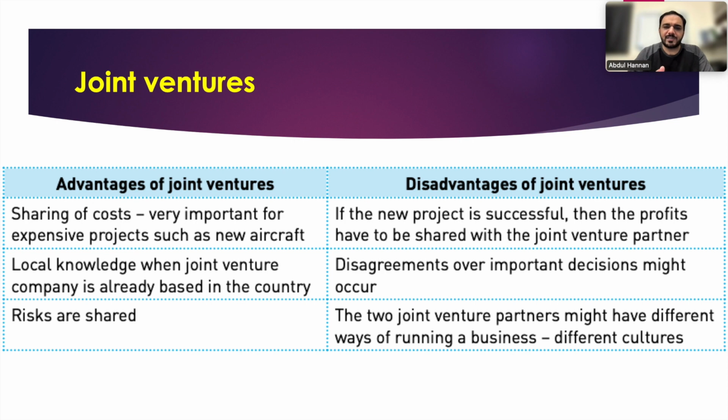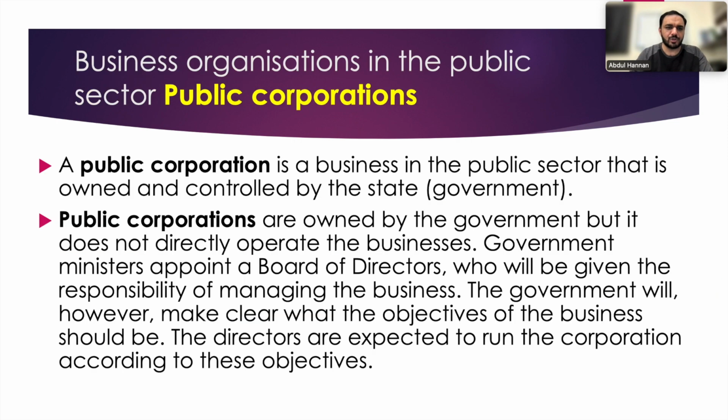Disagreement over important decisions might occur. When we are making the joint venture, we can disagree with some decisions. The two joint venture partners might have different ways of running a business, different cultures. For example, the culture of wearing clothes in KSA and in USA is different. If you are opening a clothing business, you might have a lot of differences. So in a joint venture, partners might have some difficulties and clashes on those particular decisions. This is all about joint ventures.